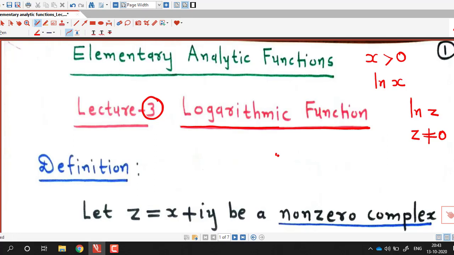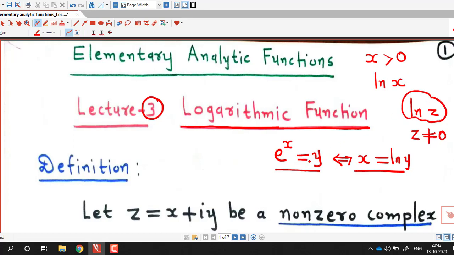Now if we recall for real logarithm, then it is inverse of exponential function. We know that if e raised to x equal to y, then this x is known as the logarithm of y. So here also we have the same definition. Complex logarithmic function is also defined as inverse of complex exponential function.